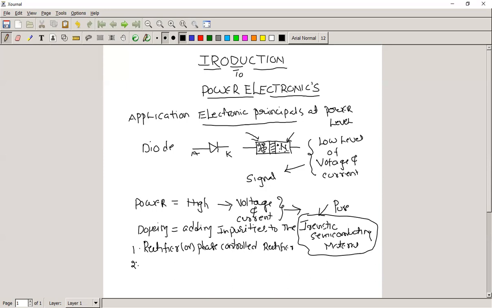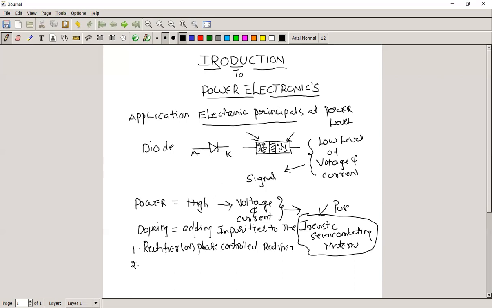In electronics, a rectifier converts an AC signal into a DC signal, because a signal has a low voltage and a low current level. But when you come to power electronics, the diode rectifier is converting the AC voltage into the DC voltage.